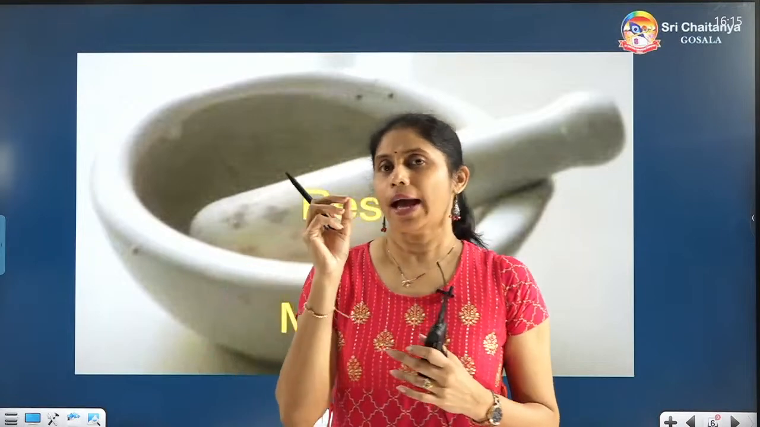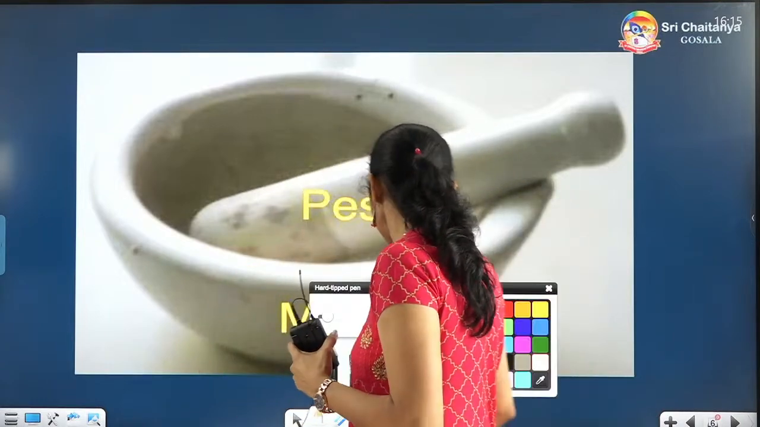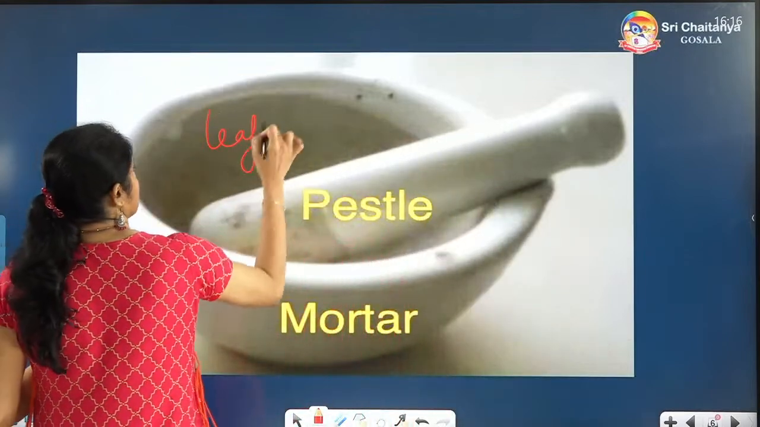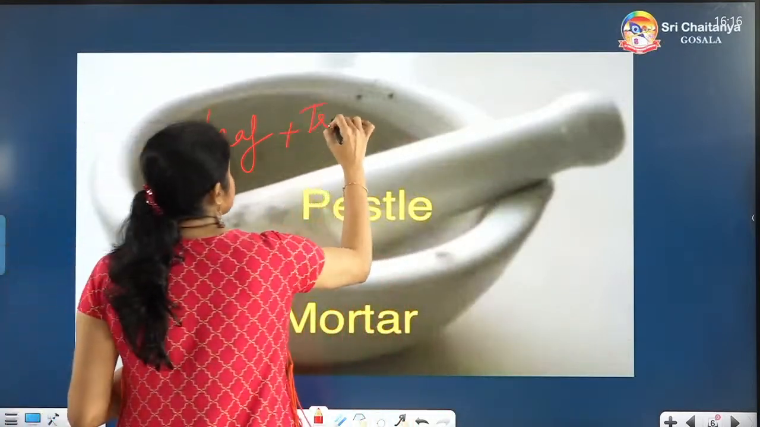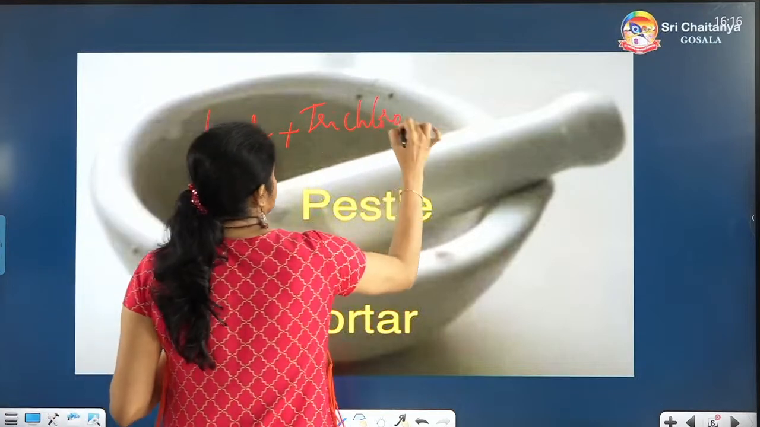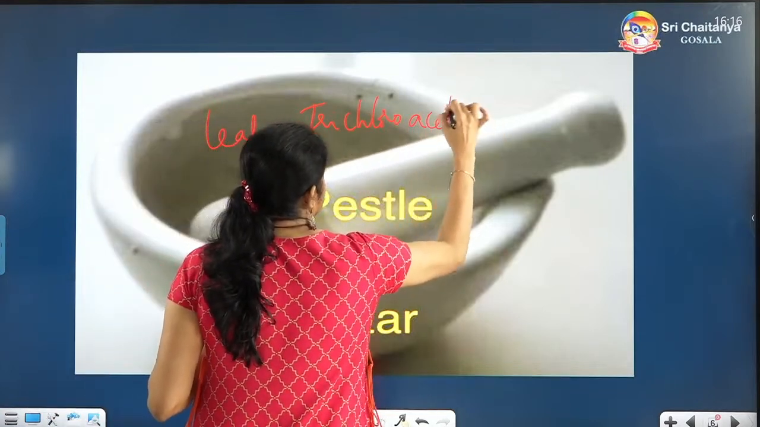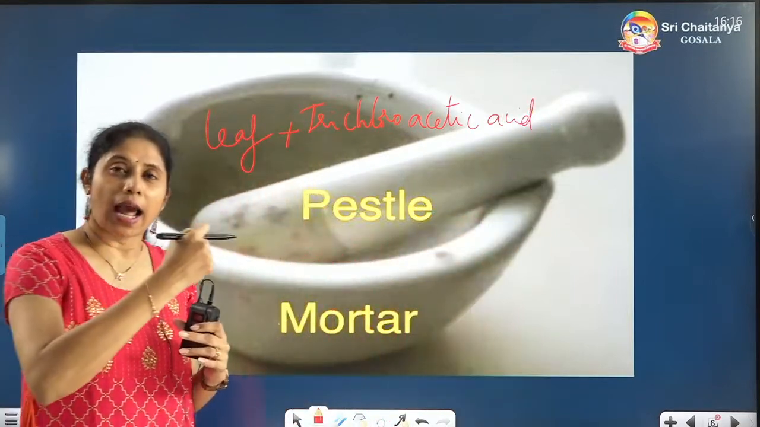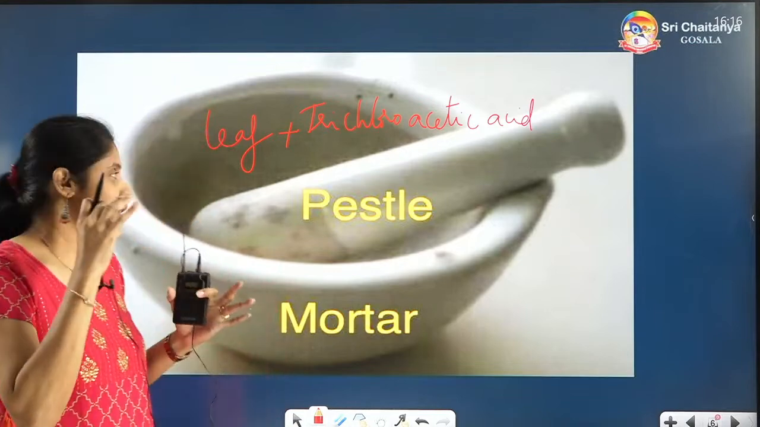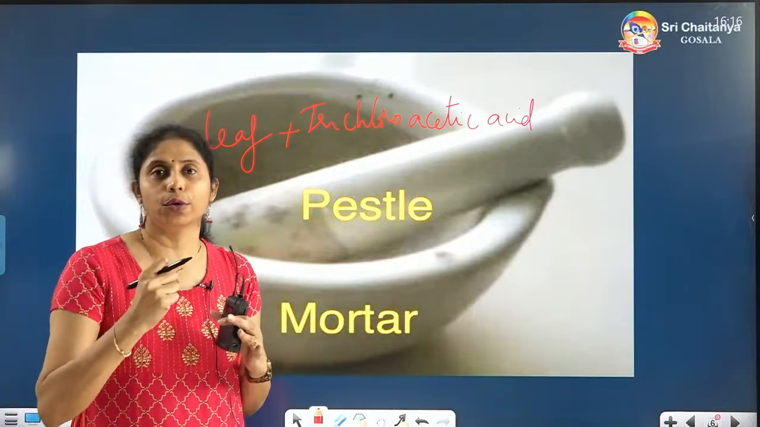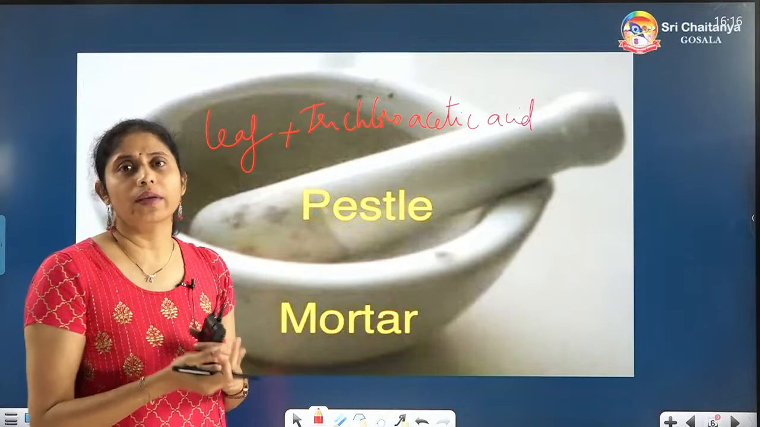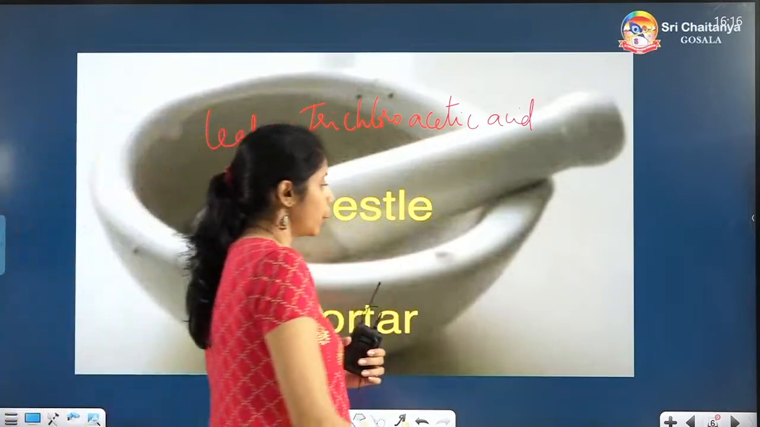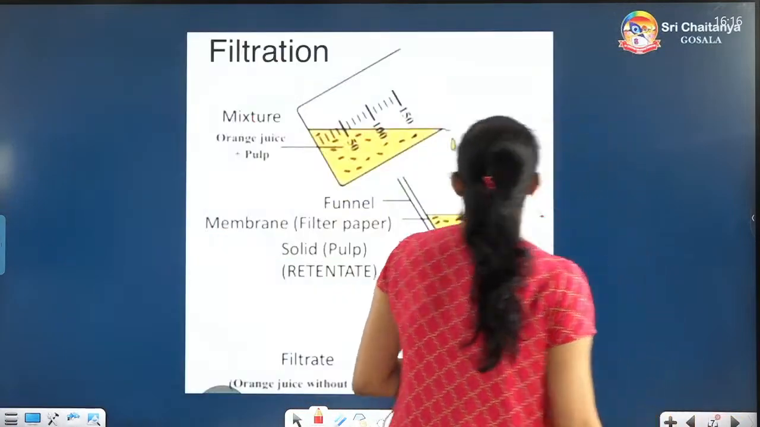While crushing, we have to add trichloroacetic acid. Just take a leaf in this and add trichloroacetic acid. While adding that trichloroacetic acid, you just grind the leaf and get the extract. Some liquidy thing you will be getting, and you have to filter it. So how are you going to do that filtering?